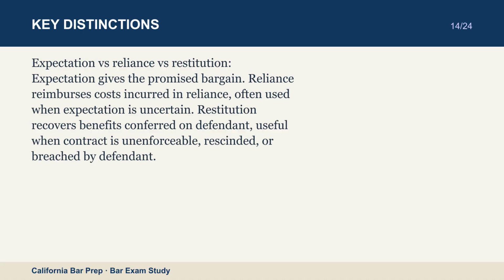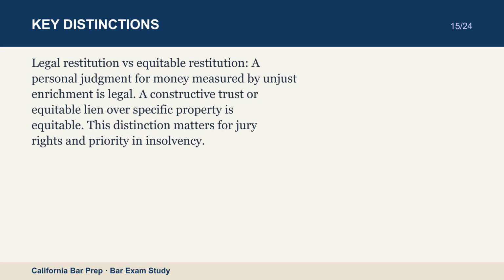Legal restitution versus equitable restitution. A personal judgment for money measured by unjust enrichment is legal. A constructive trust or equitable lien over specific property is equitable. This distinction matters for jury rights and priority in insolvency.